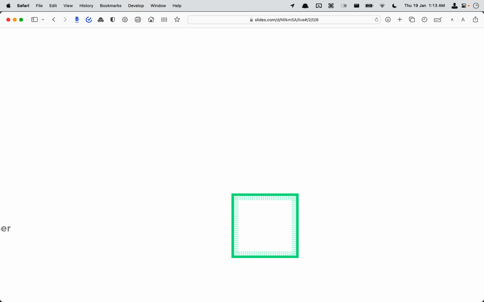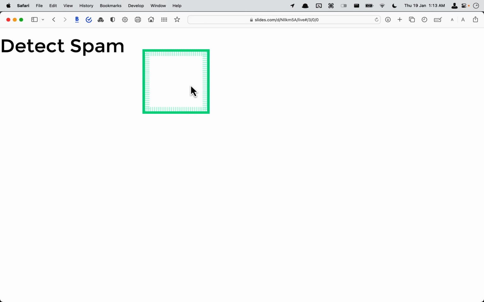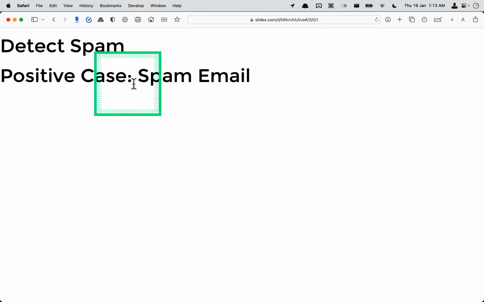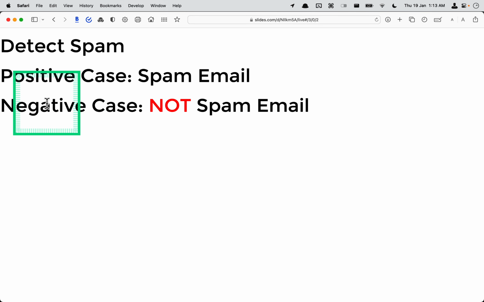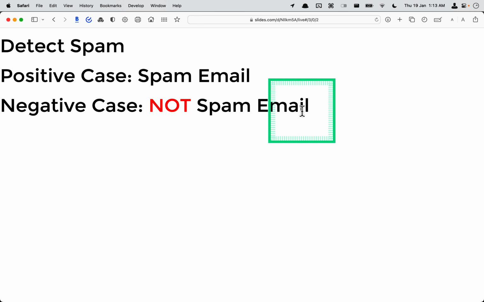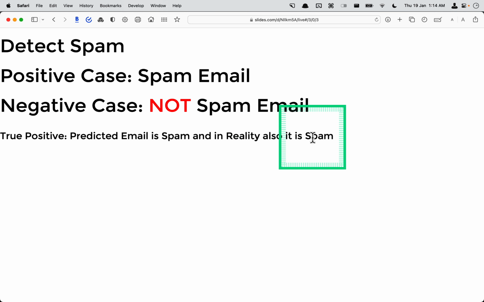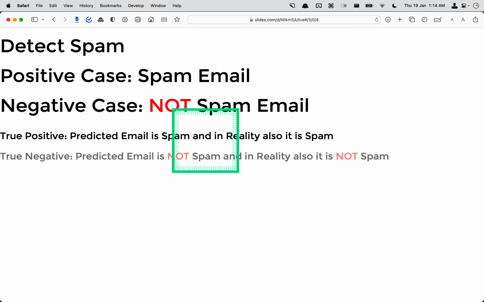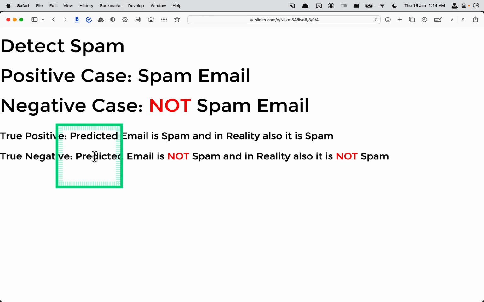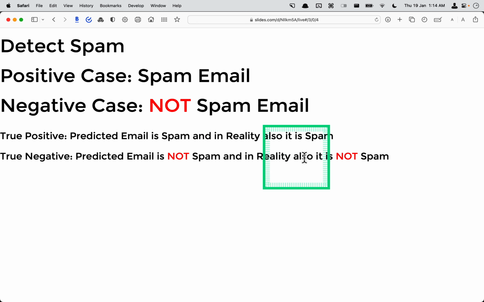So we'll see one case about detecting spam. Positive case, spam email. Negative case, not a spam email. So true positive would be predicted email is spam, and in reality also it is spam. So what you predicted also came out to be true. True negative, predicted email is not spam, and in reality also it is not spam.